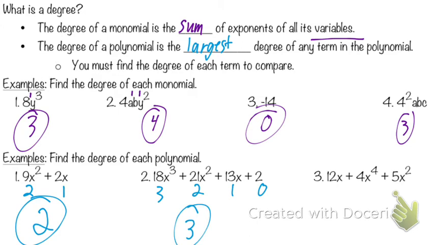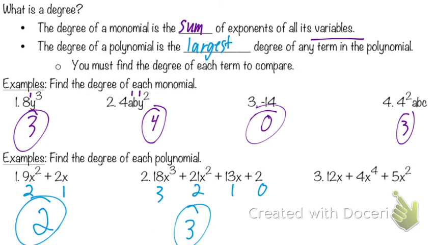So, recapping real quick before we go on to the next one, guys. When there's no addition and subtraction, you just add all the exponents of the variables. When there is addition and subtraction, you say, okay, let's look at each individually and say, what's my biggest? We're not adding 3, 2, and 1, though.